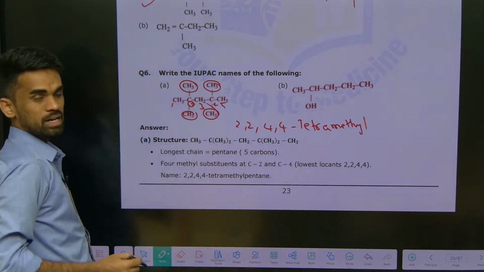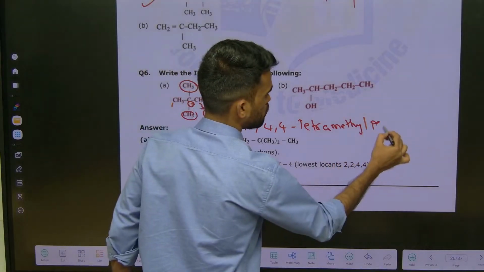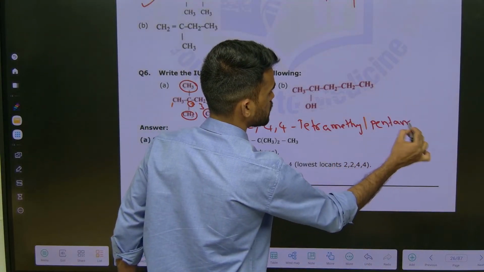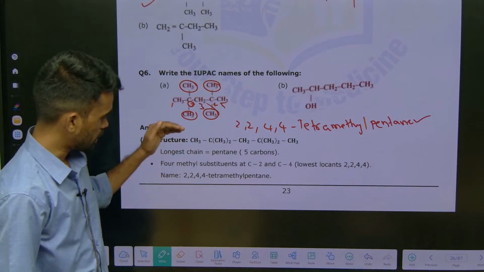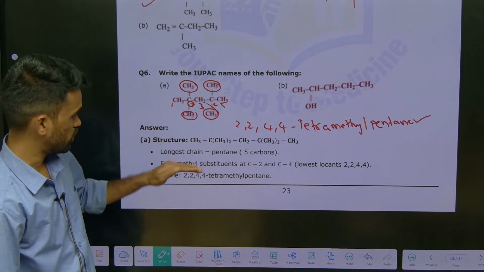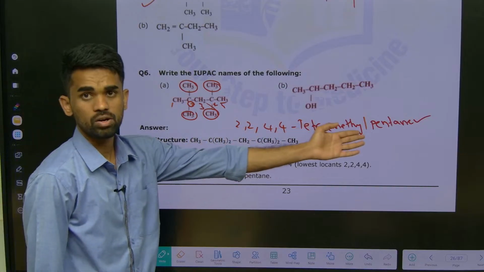5 carbons in the parent chain. Pentane, tetramethyl pentane. That's it. This is the IUPAC name for the compound. Okay, right. So here a clear explanation is also provided for your understanding, but anyways I have given this.